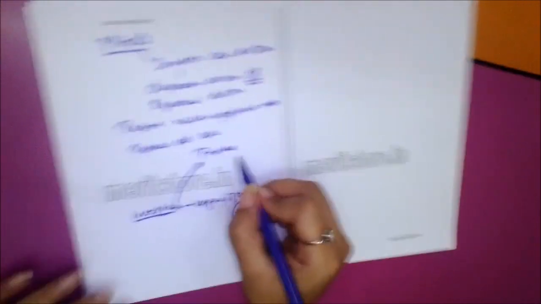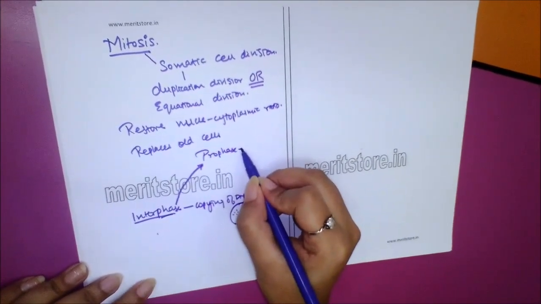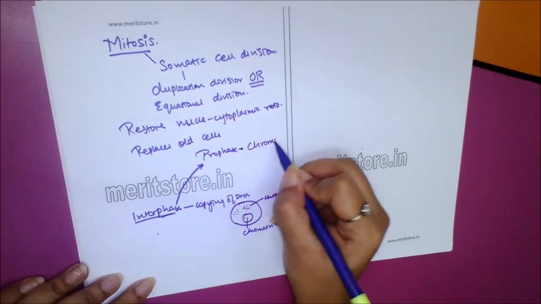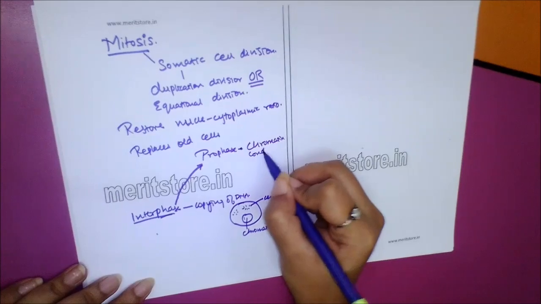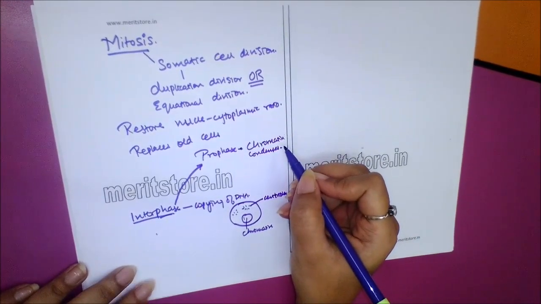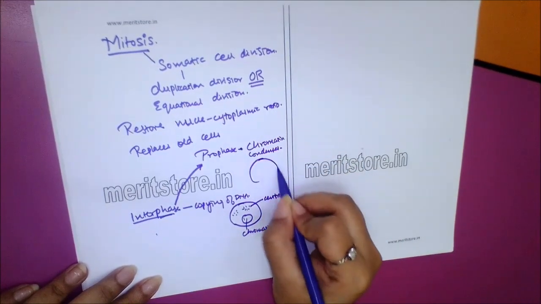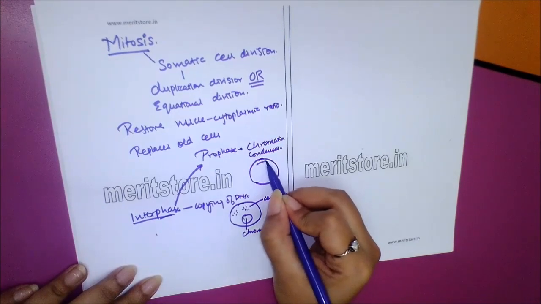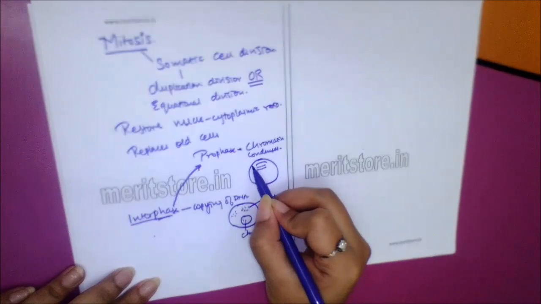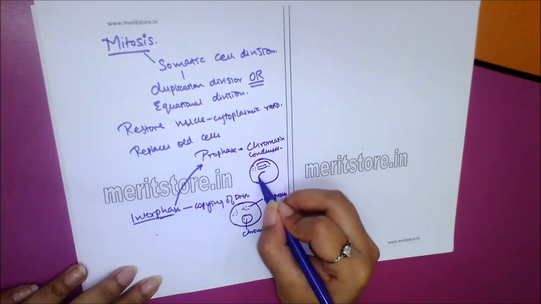The nuclear membrane breaks apart. This is the cell of the prophase.